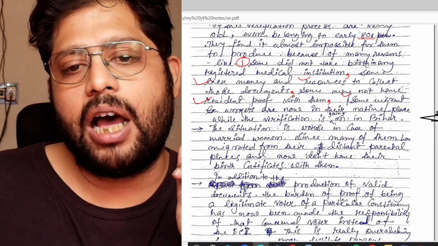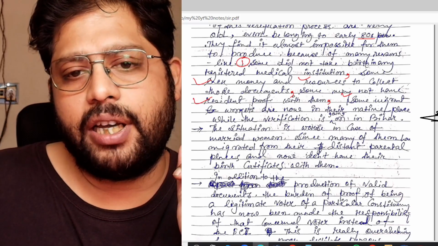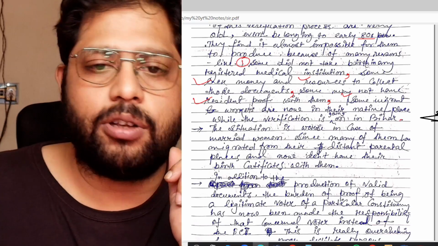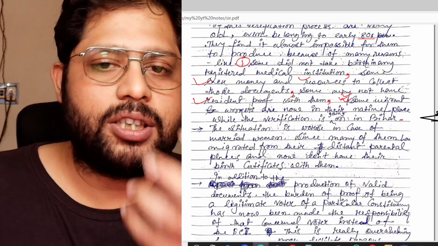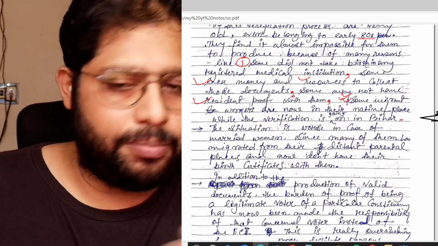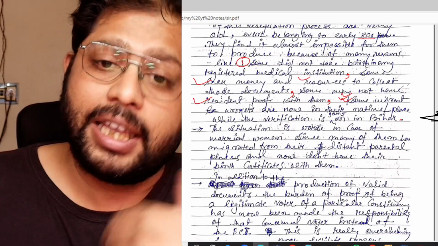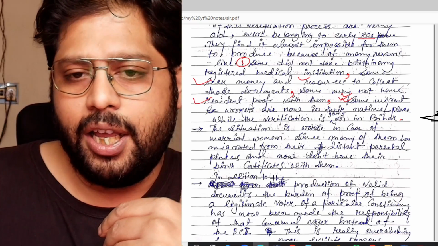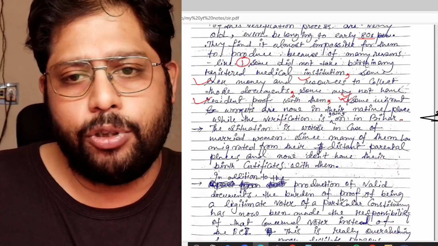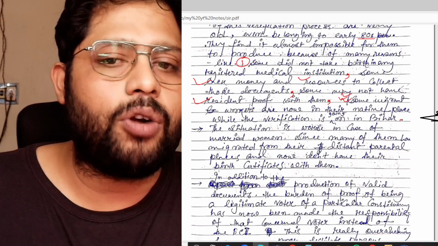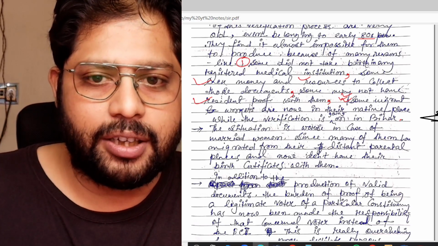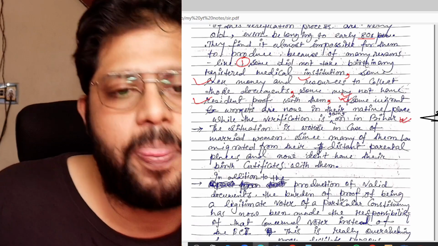Some migrant workers are now in their native place while the verification is going on in Bihar. It is also a problem. Suppose some migrant workers are working in Bihar, or some people from Bihar are working in other places, or some people are working in Bihar from other places. It may happen that they will not be able to show their proper residential certificate because it is not with them right now. So it may also happen.